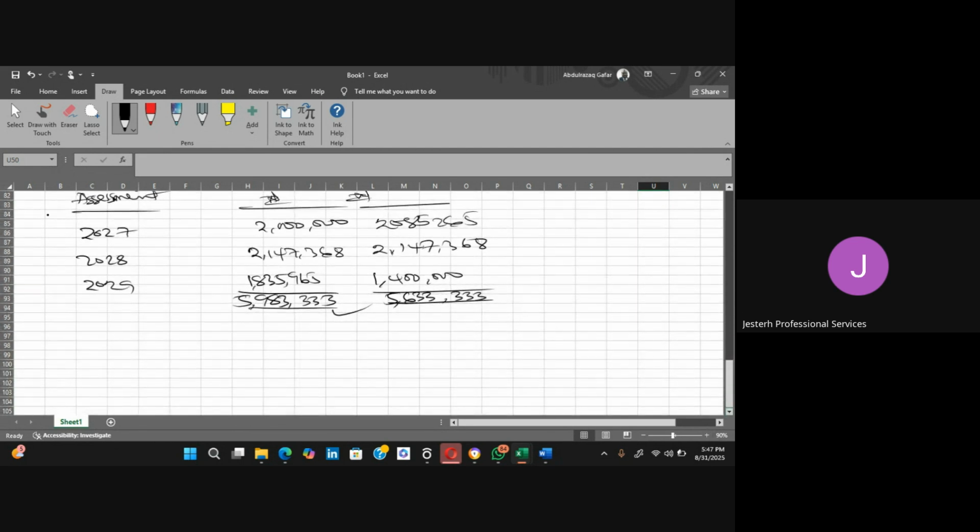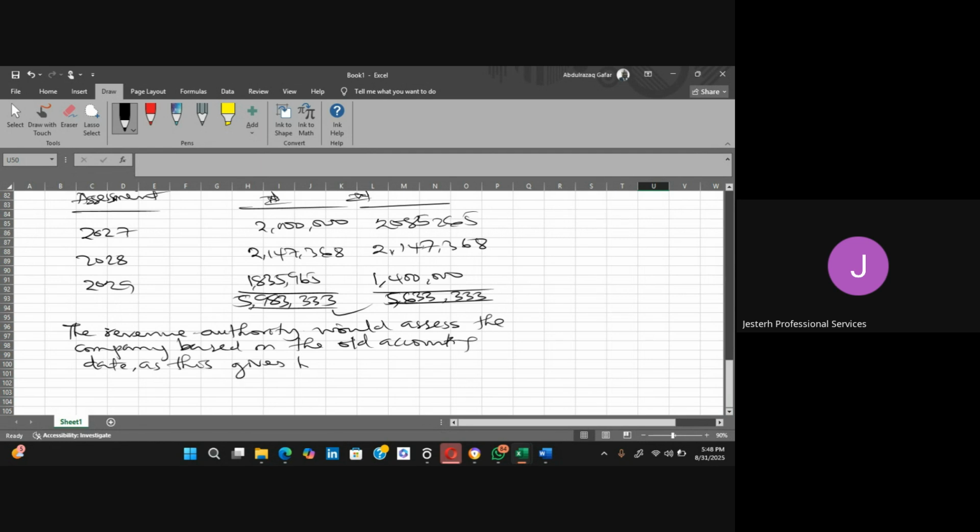So it means the revenue authority will assess the company based on the old accounting dates, as this gives higher assessable profits when compared to the new accounting dates.